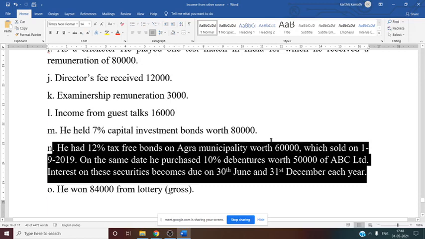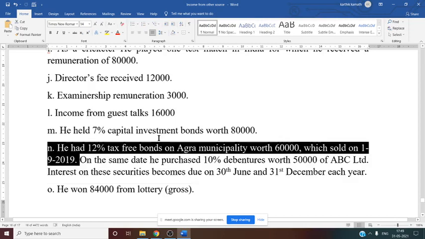Into 12% rate, into next, we have to see 1/2. Why? Because it is sold. Again we need to gross up. Grossing up is also required since it is a municipality, a local authority. 100/90 we can do. Then on the same date he purchased 10% debenture worth 50,000 in ABC Limited. That we have to consider 1/2. Then interest on these securities becomes due on 30th June and 30th December each year.